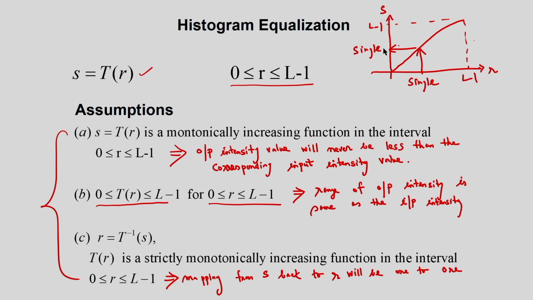This is nothing but one-to-one mapping, single input, single output. That means mathematically, T(R2) is greater than T(R1) for R2 greater than R1. So, this is the definition of the strictly monotonically increasing function. So, these assumptions are very important.